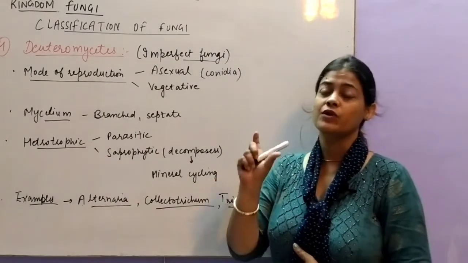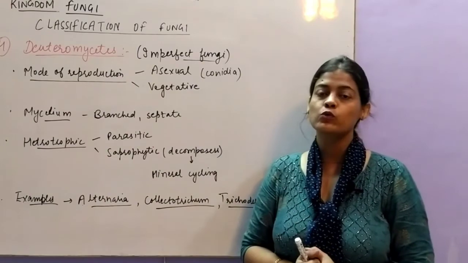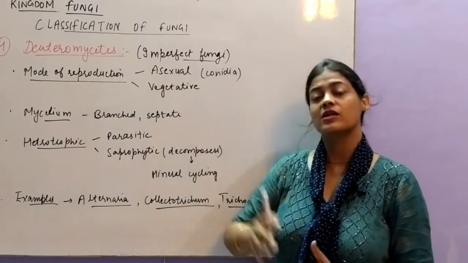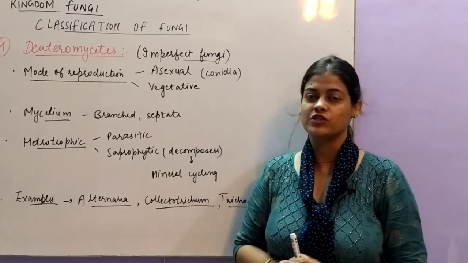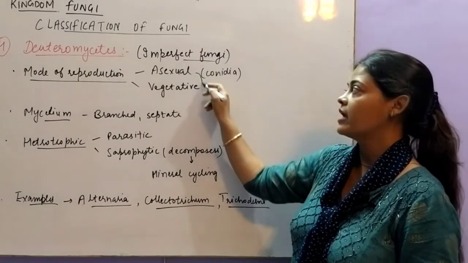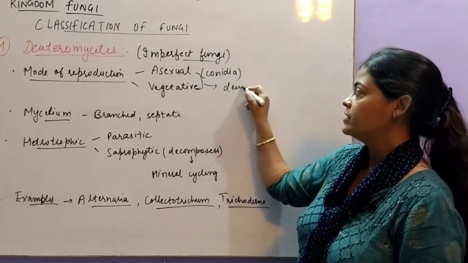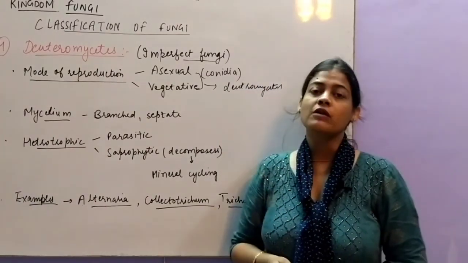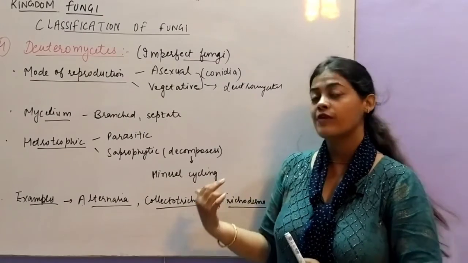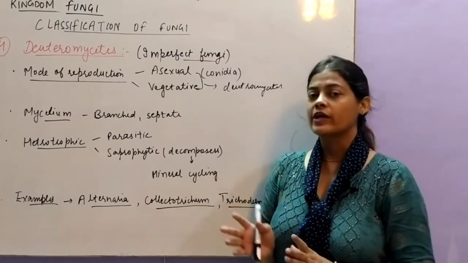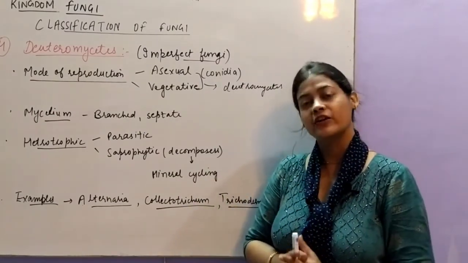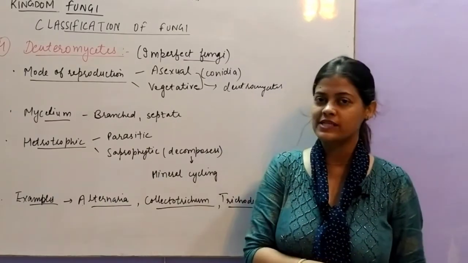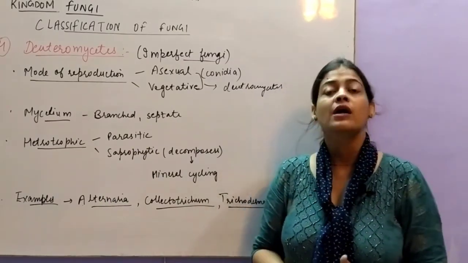The word Deuteromycetes is used for those fungi which show this asexual and vegetative mode of reproduction only. Means together they can be kept into Deuteromycetes. But later on, when the sexual mode was found in such cases, the organisms that were kept in Deuteromycetes were then shifted to Ascomycetes or Basidiomycetes depending upon their mode of reproduction.